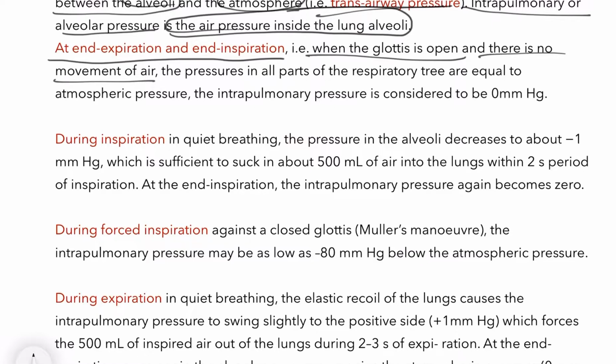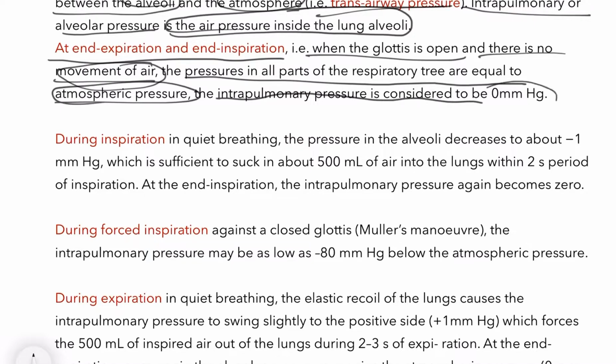Because the glottis is open, the pressure in all parts of the respiratory tree is equal to atmospheric pressure. So the pressure inside the lungs and the atmospheric pressure are both the same. Hence the intrapulmonary pressure is considered to be 0 mm Hg. So at that time intrapulmonary pressure is 0, because both pressures are the same due to opening of the glottis.